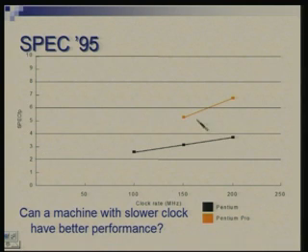Here you could notice that Pentium Pro at 150 megahertz is outperforming Pentium at 200 megahertz. Although they have the same set of instructions, Pentium Pro has a few extra, of course, but the way the instructions are implemented is different, and therefore even with the lower clock it can outperform.